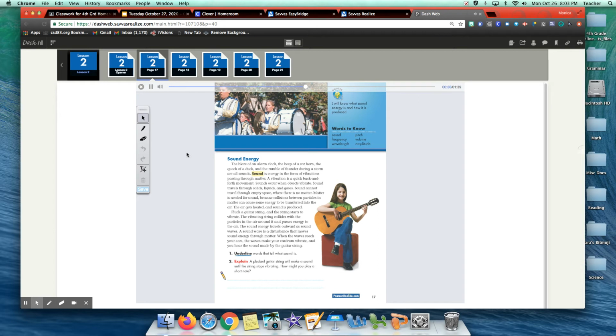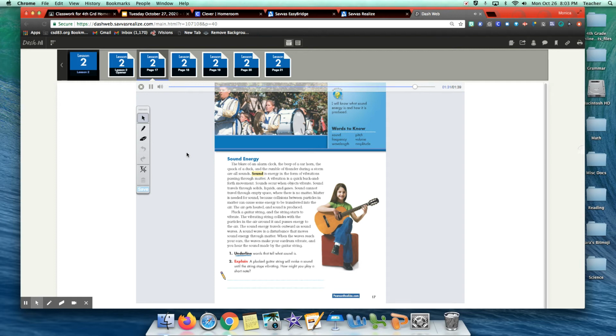Matter is needed for sound because collisions between particles and matter can cause some energy to be transferred into the air. The air gets heated, and sound is produced. Pluck a guitar string, and the string starts to vibrate. The vibrating string collides with the particles in the air around it and passes energy to the air. The sound energy travels outward as sound waves. A sound wave is a disturbance that moves sound energy through matter. When the waves reach your ears, the waves make your eardrum vibrate, and you hear the sound made by the guitar string.